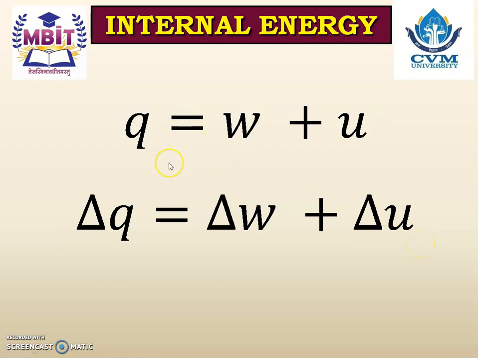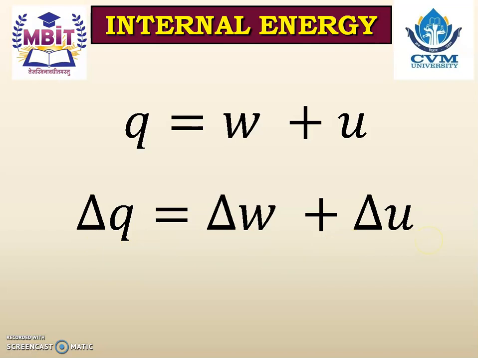Similarly, this is for the specific internal energy. It means the change in heat per unit kilogram is equals to work done per unit kilogram plus internal energy per unit kilogram. And similarly, delta q is equals to delta w plus delta u per unit kilogram.